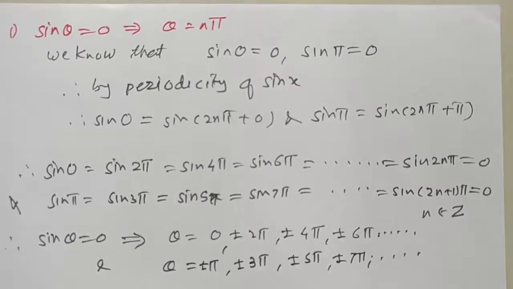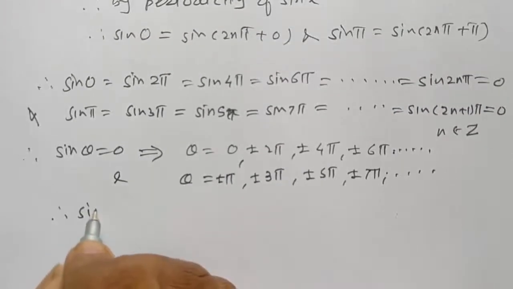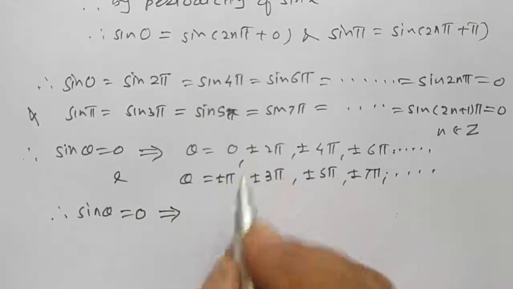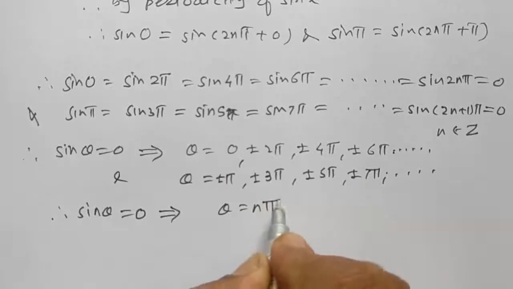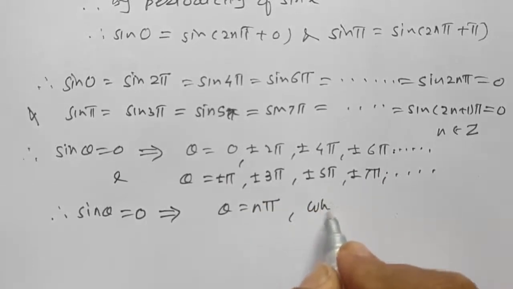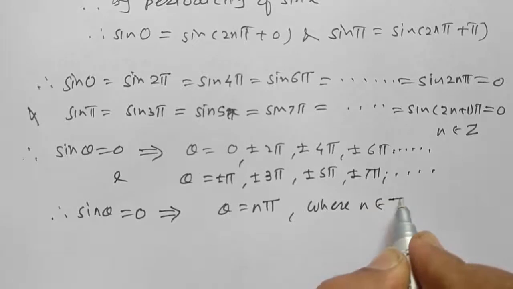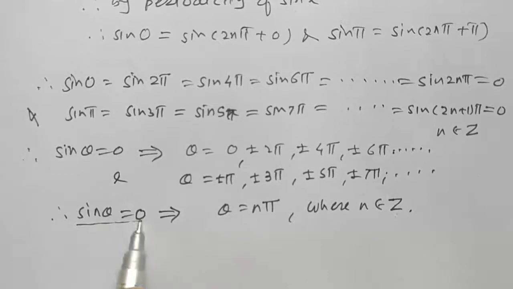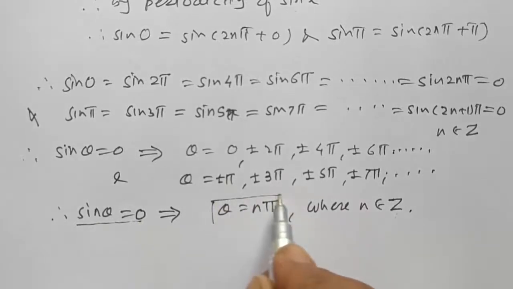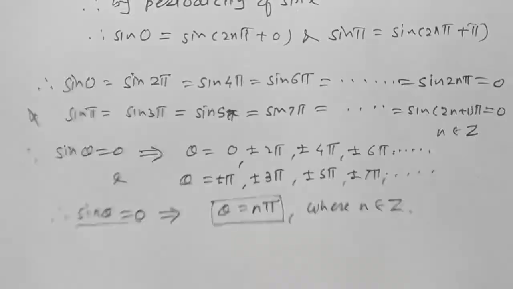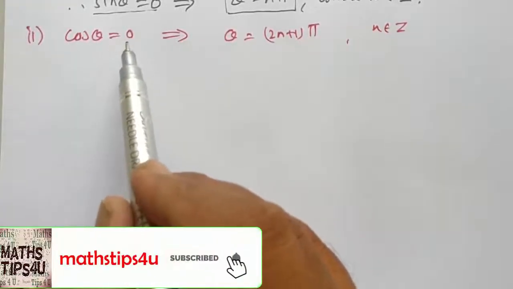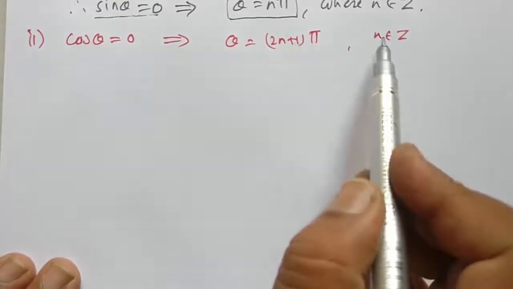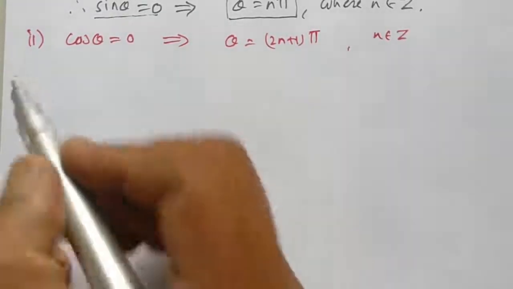Therefore, sin theta is equal to 0 implies theta is equal to, we generalize this, n pi, where n belongs to Z. Hence, sin theta is equal to 0 implies theta is equal to n pi. Number 2, cos theta is equal to 0 implies theta is equal to (2n plus 1) pi by 2, where n belongs to Z. We know that